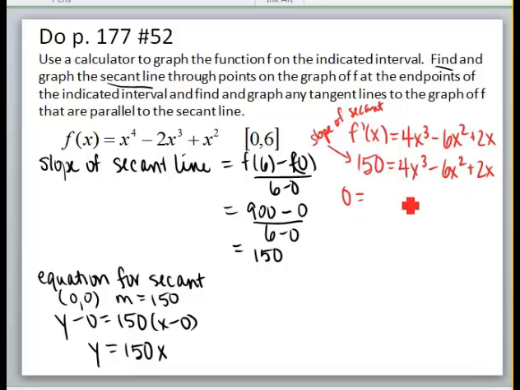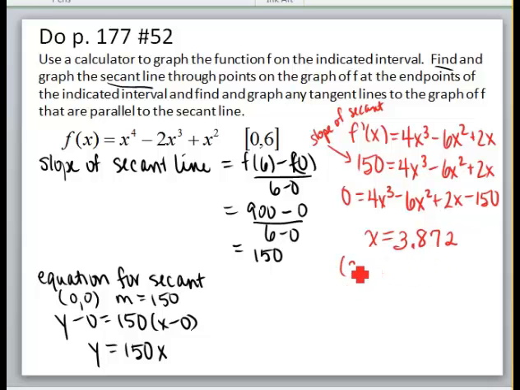Now, in order to solve this polynomial, we want to go ahead and move everything to one side of the equation. This is not factorable, so we need to use our calculator in order to do this. So I said that we wouldn't need a calculator, and I guess I was mostly meaning the picture part. But we do need the calculator to help us solve for the x value. I'll be happy to show you how to do that if you've not learned how to solve for an x value on your calculator. Just for right now, you need to trust me that I used my graphing calculator to find that the x value at which this is equal to 0 is approximately 3.872.